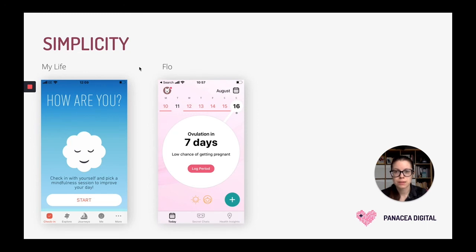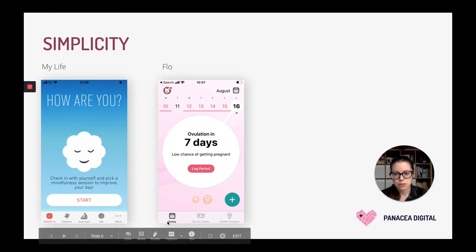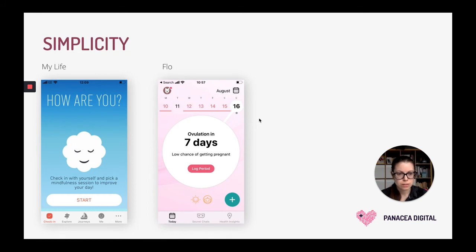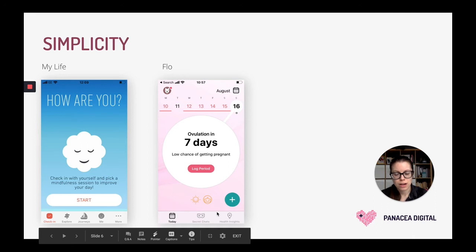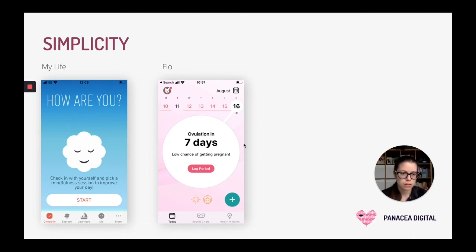The second example is very similar. It's an application called Flow. This is a period tracking application, and it's a very similar case where on the home page they're really just asking me to do one thing. They're just asking me to track my period and track my symptoms. And then they also have a community section, and they also have this health insights section. That's the educational content, articles and courses. So again, based on my tracking, they will recommend relevant articles.